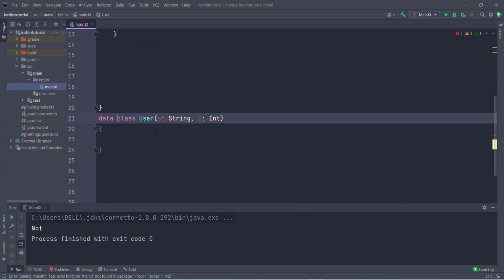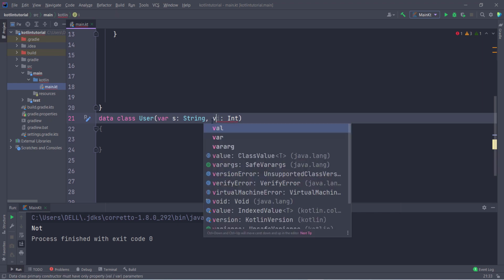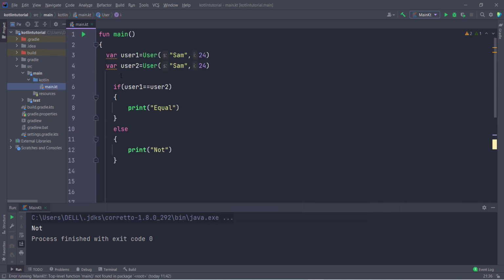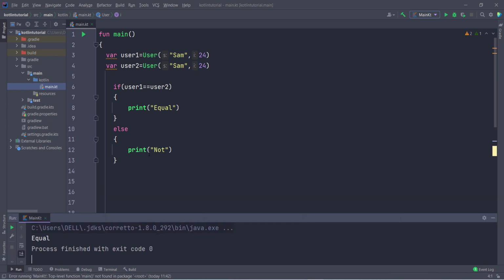So when you type here data, first of all you have to declare the parameters as variables, var and val, it is your choice. Now if I run this program, I am going to get the output equal, because now it is dealing with the data. So you can see it is a very amazing thing in Kotlin.